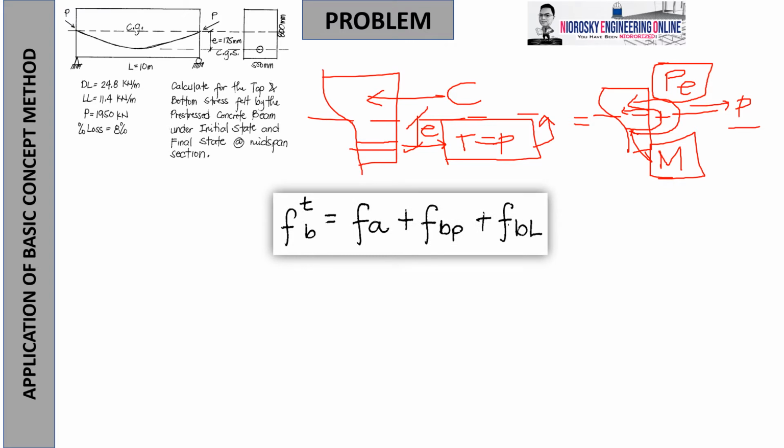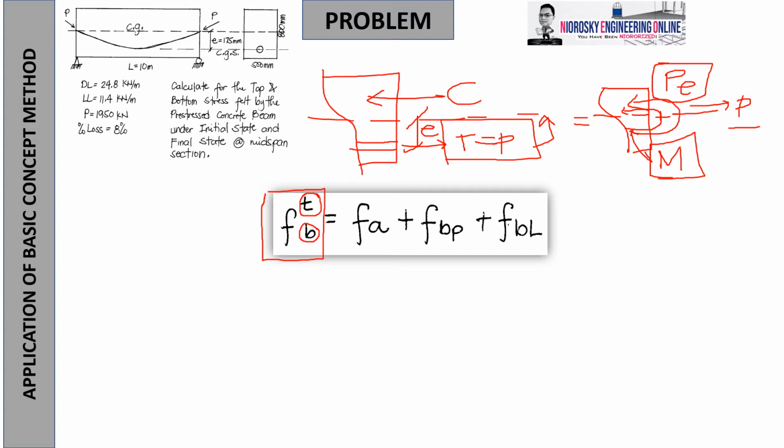So take a look on this now. We have this main equation F with the superscript of T and B. What does the superscript of T suggest? The top stress, okay, and the subscript of B the bottom stress. Okay, para reminded po tayo. Kasi there can be some allocation: F sub T means tension that we will try to discuss in one of my video lectures. Pag yung T is naka-superscript, we are referring to top stress or the top fiber stress. While sub B, for our nomenclature in the pre-stressed concrete design video lectures, it will be a reservation of the nomenclature for the bottom stress, not for flexural. So, F sub B alone means bottom.